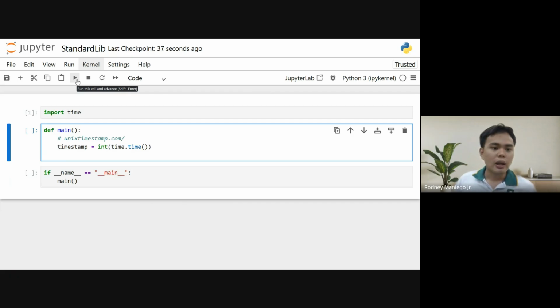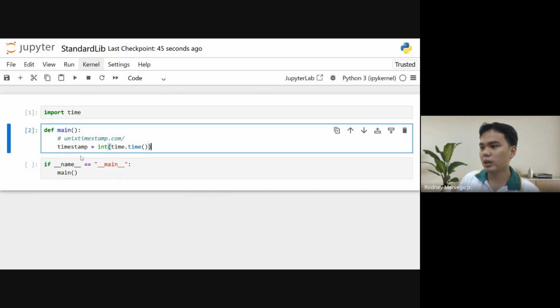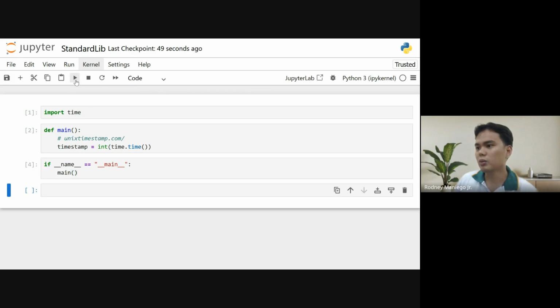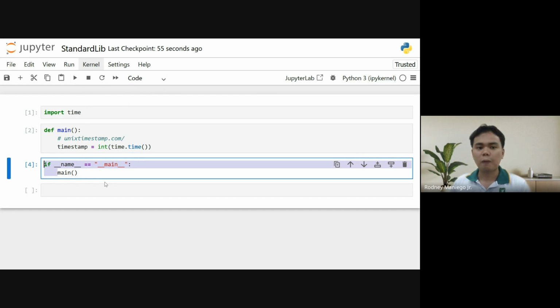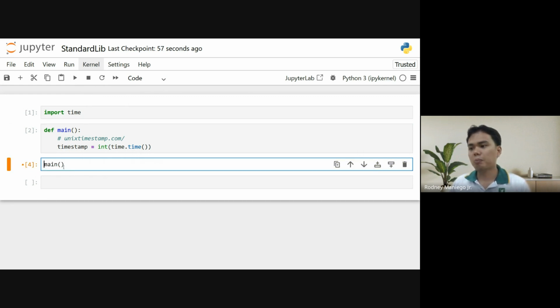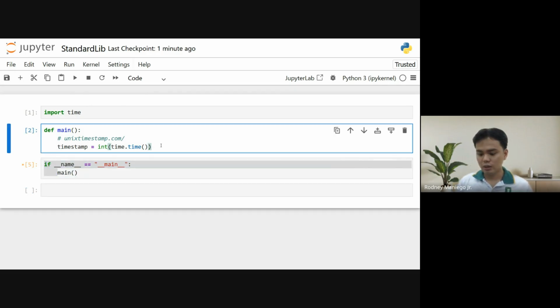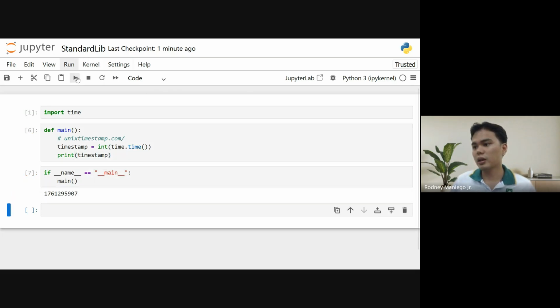Our next step is to run our function, that is our main function. Let's try to run this one. What's happening? Again, this is only for command prompt. Let's try to run this one. Okay, we forgot the print for the timestamp. We run this again, and run this again.